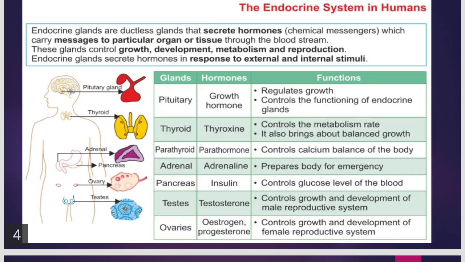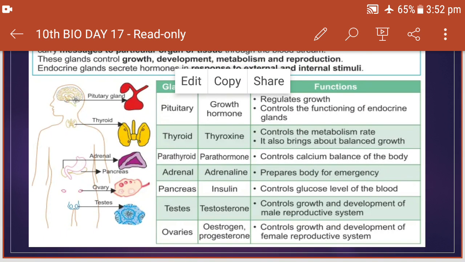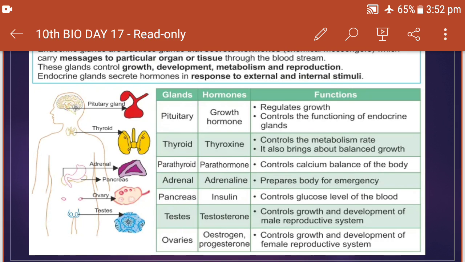Now we will first see a few examples of the endocrine glands. Pituitary gland, thyroid, parathyroid, adrenal gland, pancreas, testes and ovaries. All these are the examples of the endocrine glands. Now where is the pituitary gland situated?